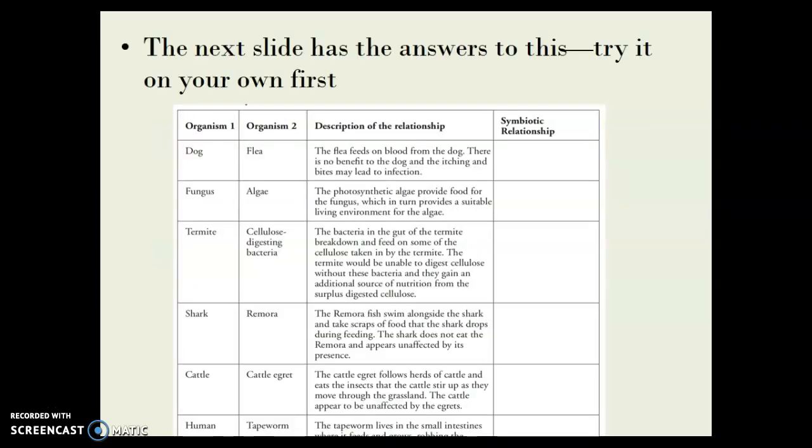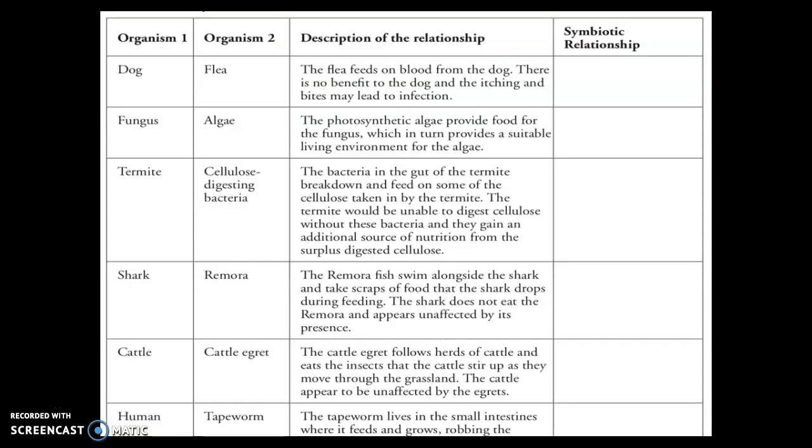So what I need you to do right now is go ahead and pause this video if you are watching it and try to read through these scenarios and determine whether these are a parasitic relationship, mutualistic, or commensalistic relationship. So you just put a P, a C, or an M. All right, so let's check our answers.